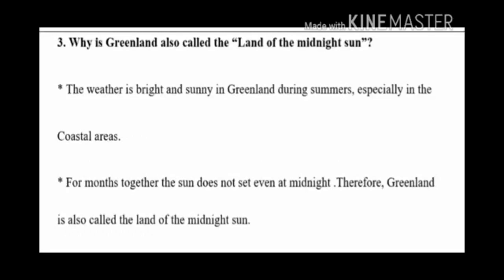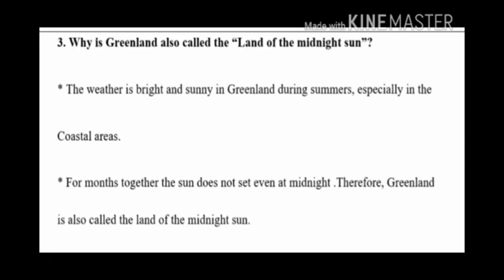Children, third question. Why is Greenland also called the land of the midnight sun? The weather is bright and sunny in Greenland during summers, especially in the coastal areas.